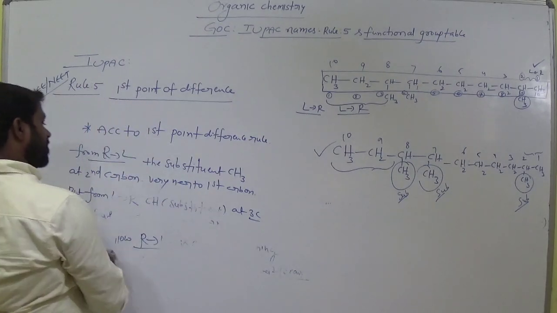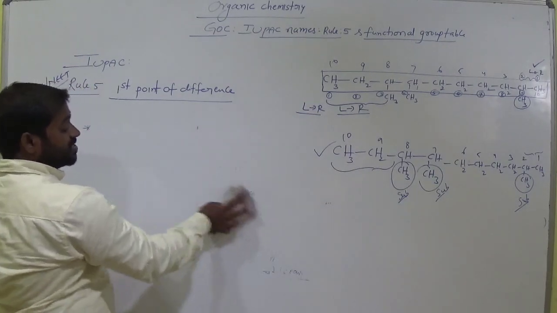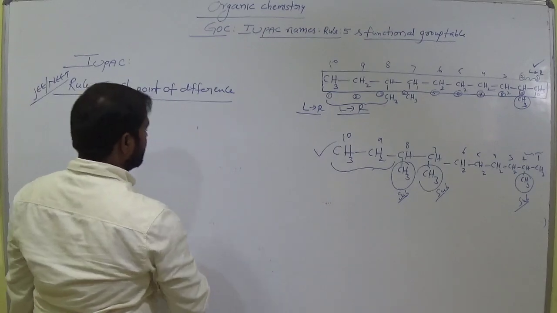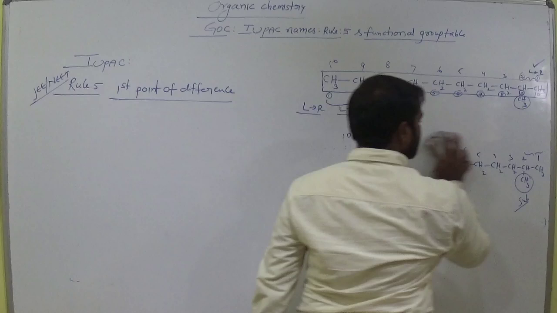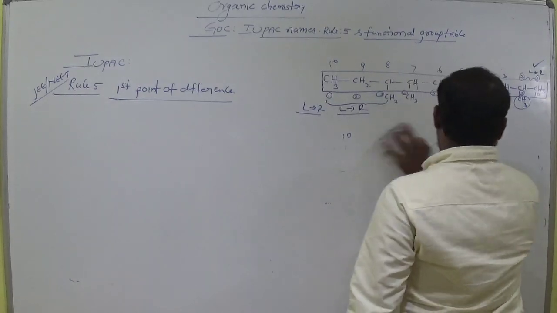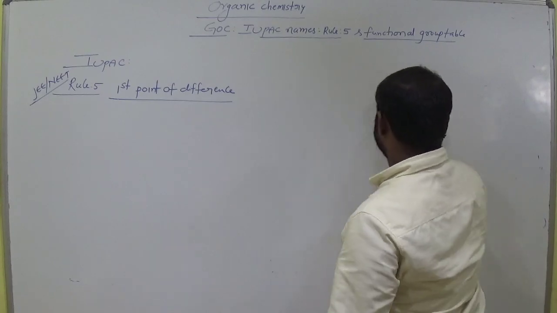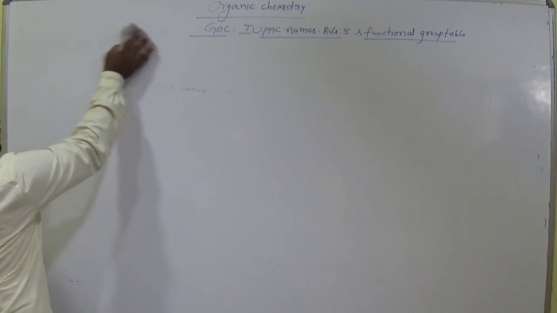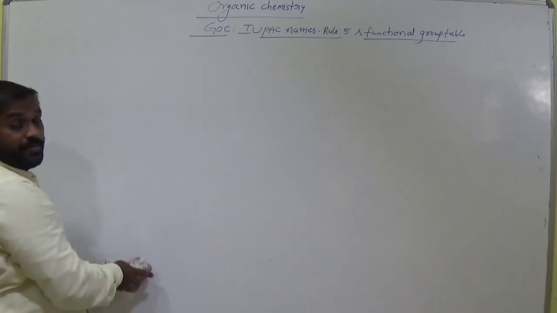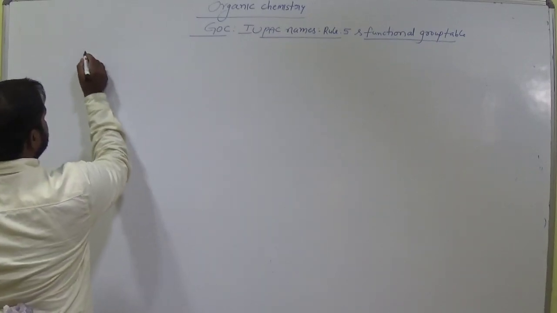So in the case of first point of difference, in some examples, the lowest locant sum rule is violated. That means it cannot be followed. These are the 5 rules, very important to give names to organic compounds. Remember that. Next, functional group table.